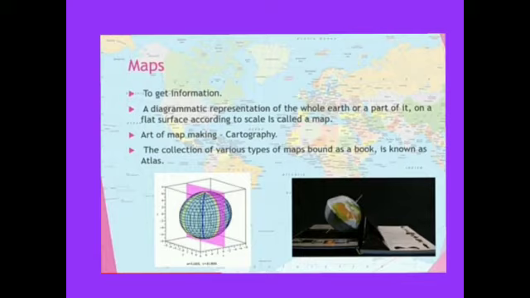So what is it called? A book of map is called an atlas. That is, the collection of various types of maps bound as a book is known as an atlas. So the atlas is very useful for you, isn't it, children?